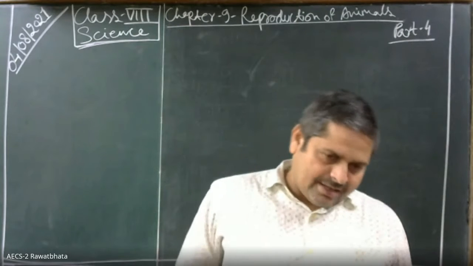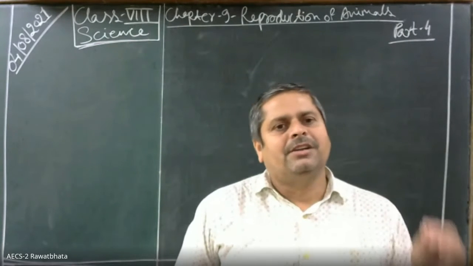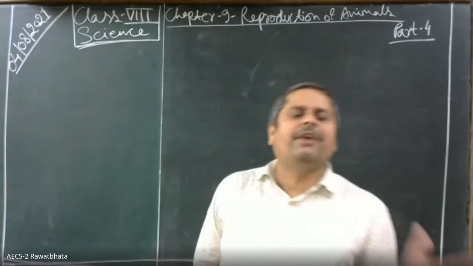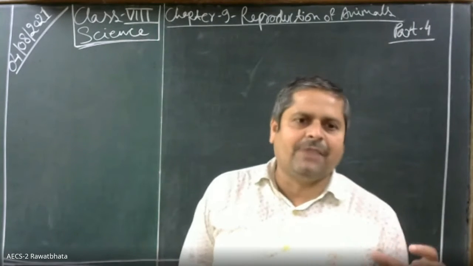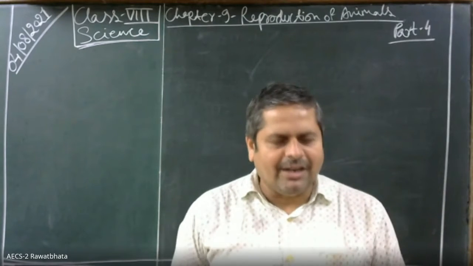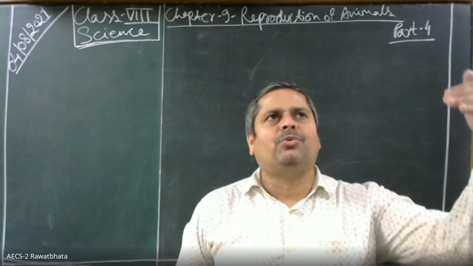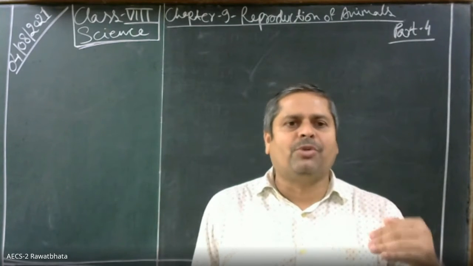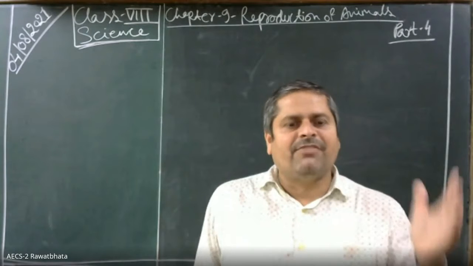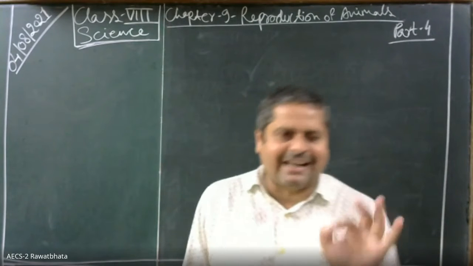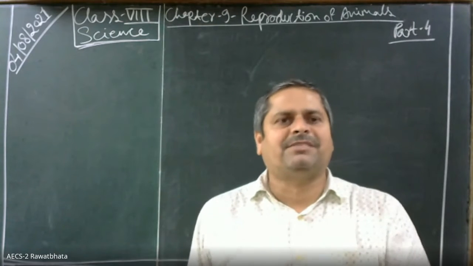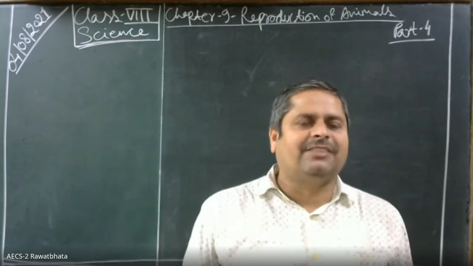In sexual reproduction, the organisms that are produced show variations in their characters. They are not identical. They are not exactly similar to either of their parents. They have a combination of characters shown by both parents, because 50% of characters come from the maternal side, and the rest 50% come from the paternal side, that is the father.